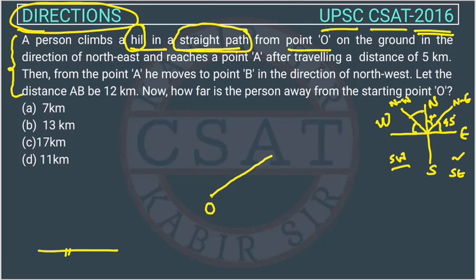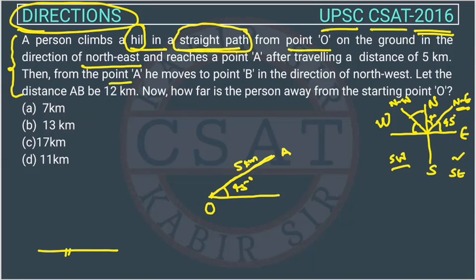Point O is on the ground, and he is moving in the northeast direction, at 45 degrees here, and reaches a point A after traveling a distance of 5 kilometers. So the distance between O and A is 5 kilometers.